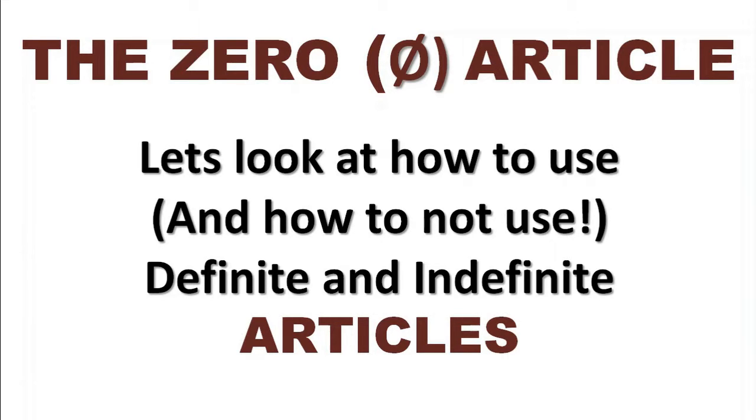And that's a very important part of how we construct English. So we're not using definite or indefinite articles. So that's why I left it as and how to not use definite and indefinite articles, to omit them completely. And that's really what the zero article is all about.